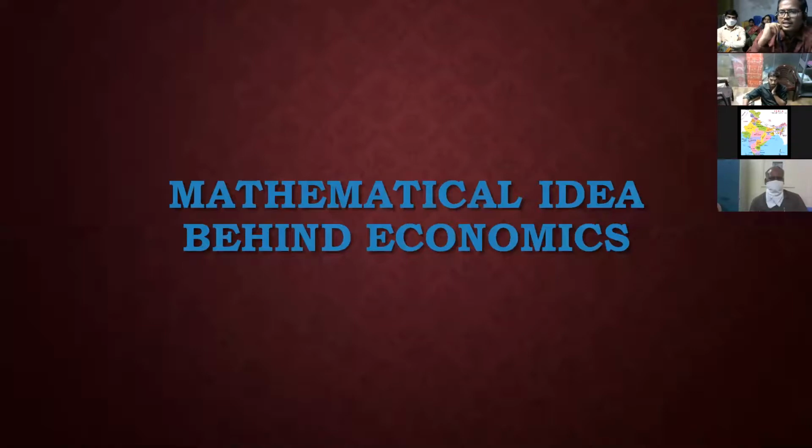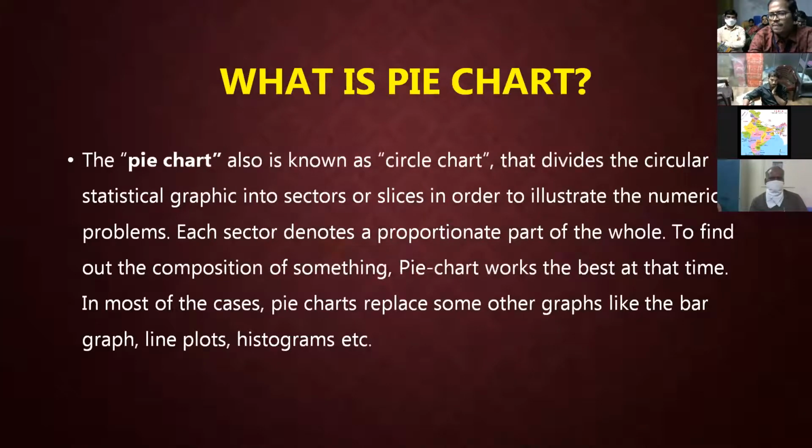Sir, please can you go to the next slide? So, the pie chart. Everyone knows the pie chart, but as I am teaching 7th class students, I want to tell you what a pie chart exactly is. A pie chart is a circular chart which consists of slices. Those slices mathematically we call sectors. That means when you want to draw a pie chart, what is really required?